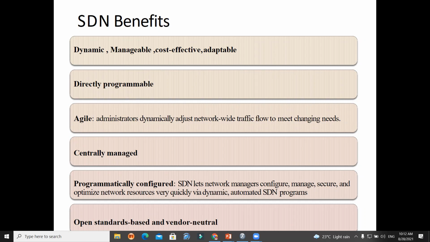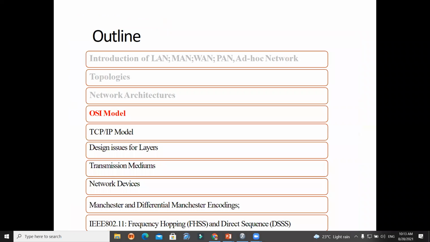Okay, so all those models are there, and among those, agile methodology is one of the strongest, and on that basis the customer is satisfied. Okay, because the ultimate goal of all companies or all businesses is what? The customer should be satisfied. Okay, so agile methodology is using software defined network: centrally managed, programmable, you can easily configure things, open standard, okay, and vendor neutral. ये open standard है, open source softwares are designed, इसका कोई cost नहीं लगता है. So this is the beauty of software defined network.